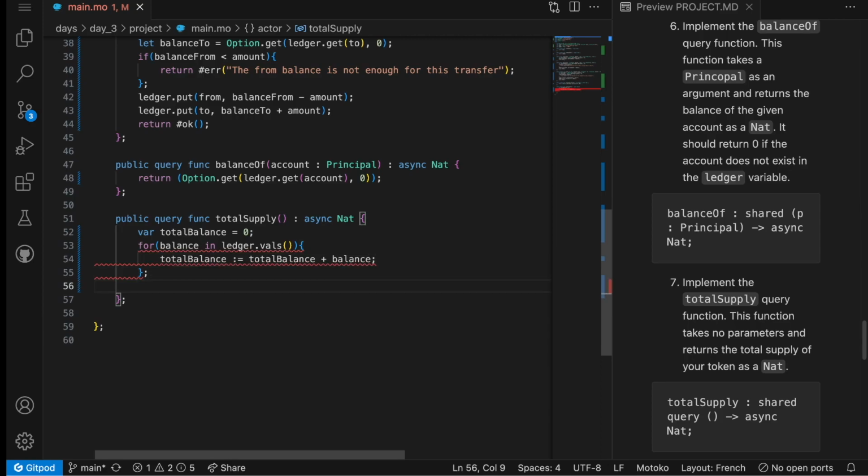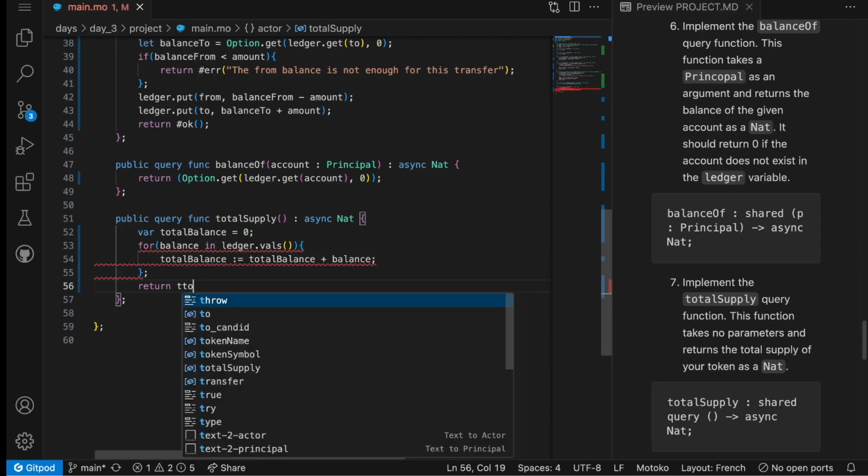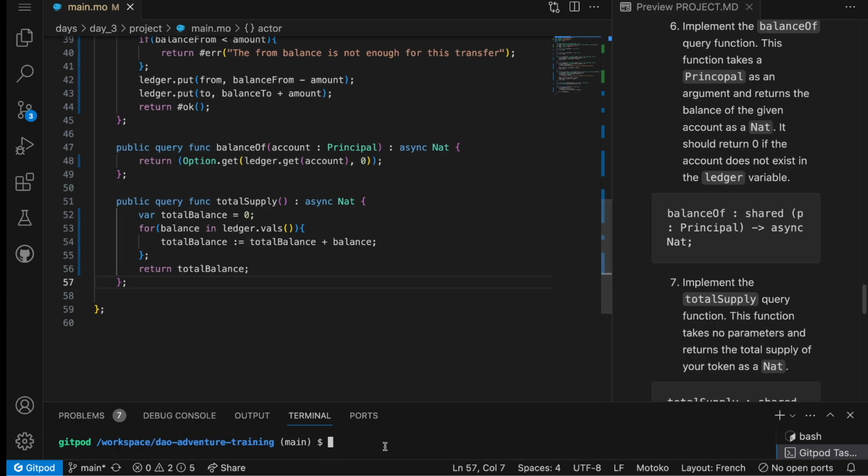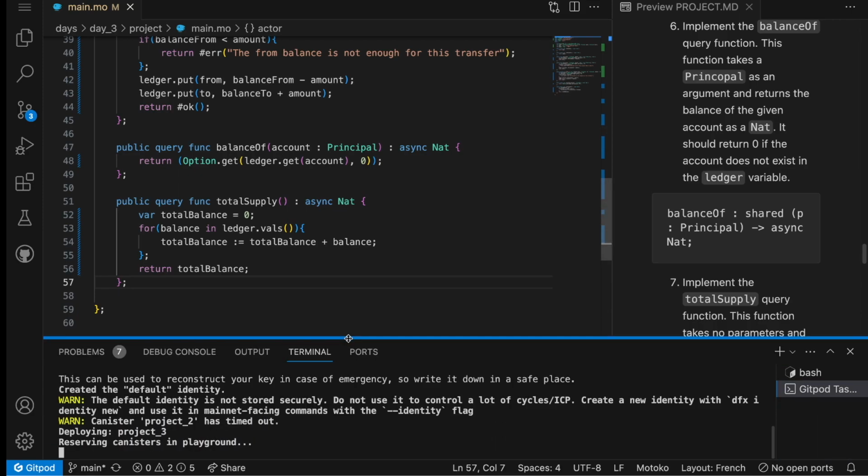And as we know, we are iterating over every balance, so we can return at the end of this for loop the total balance, which corresponds to the total supply. And that's it for project number 3. Now we can deploy on the playground. As always, dfx deploy --playground project_3, and we can test this token from the Candid UI.